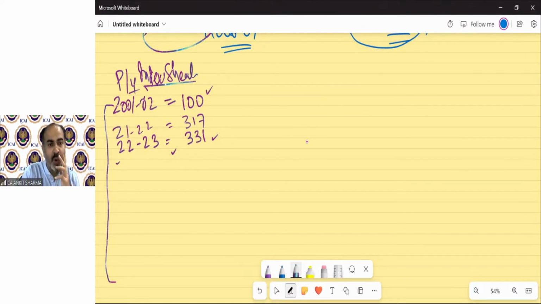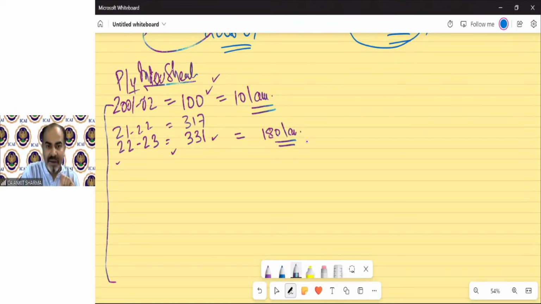Now suppose we purchase an asset for 10 lakh rupees in 2001-02, and you are going to sell this property in 2022-23 for 180 lakh.